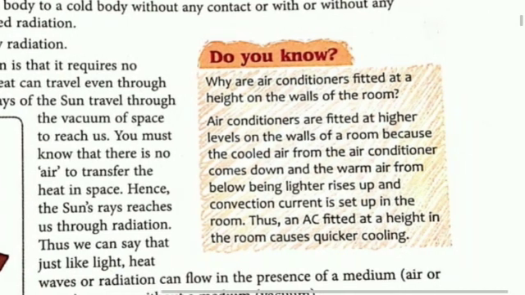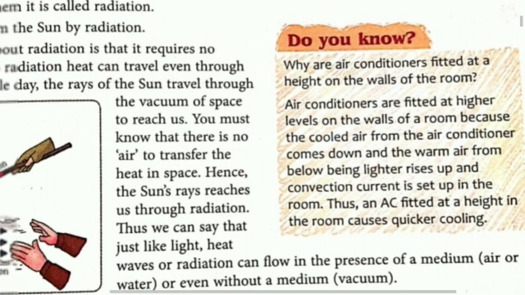Now come to, do you know? Why are air conditioners fitted at a height on the wall of the room? Air conditioners are fitted at a higher level on the wall of the room because the cooler air from the air conditioner comes down and warmer air from the lower side, being lighter, rises up and a convection current is set up in the room, and thus the AC fitted at a height in the room causes quick cooling.